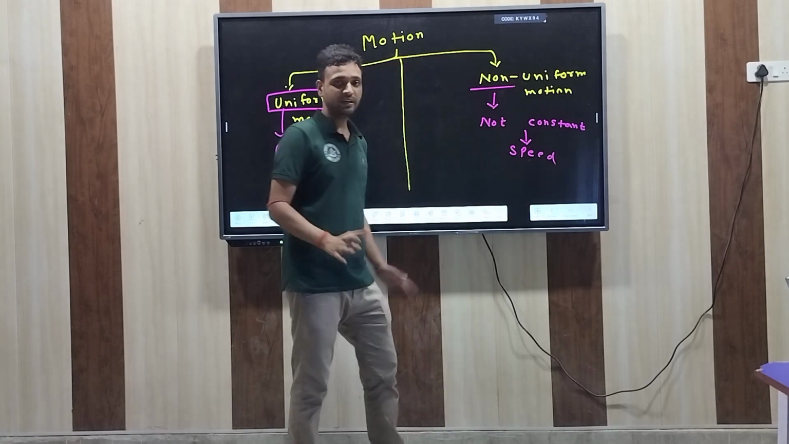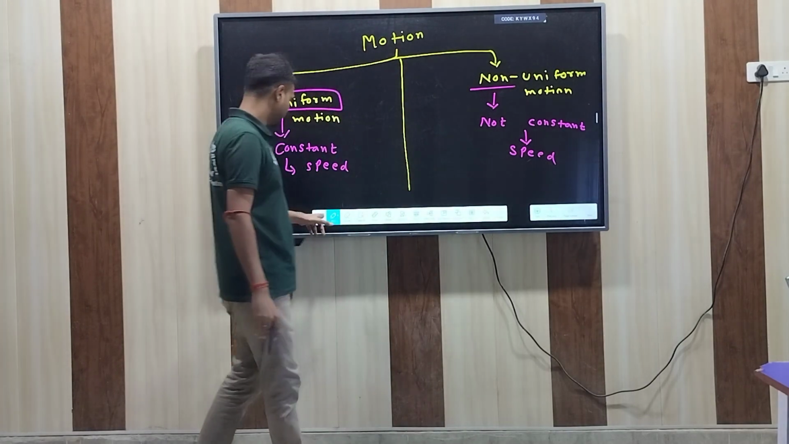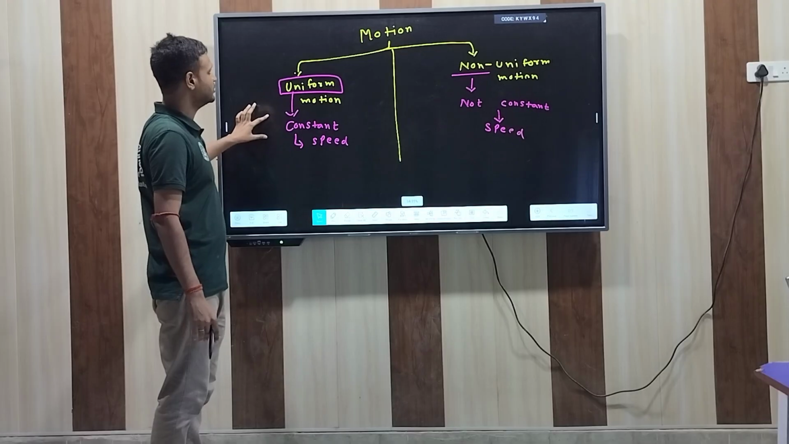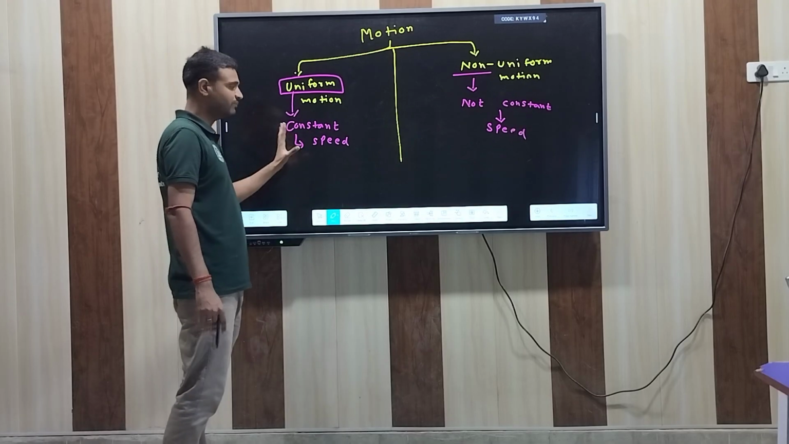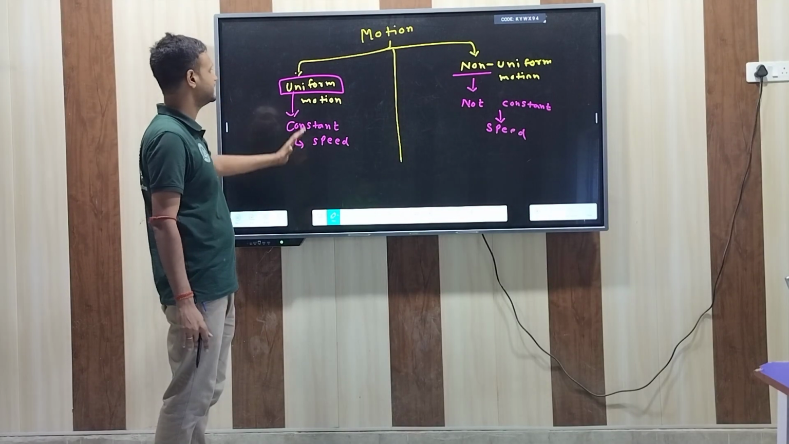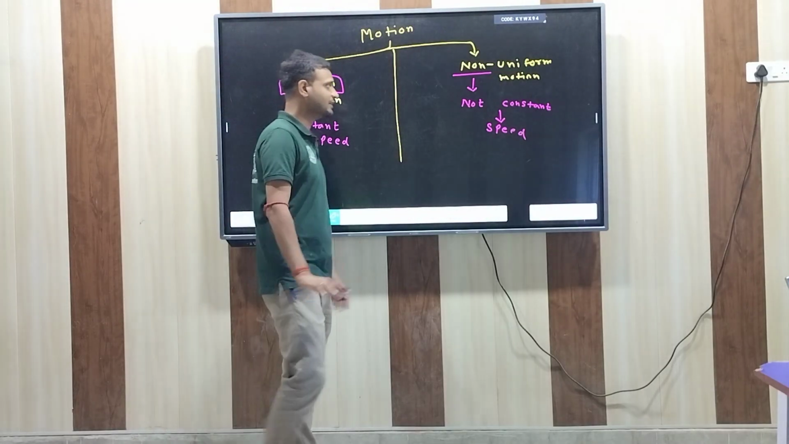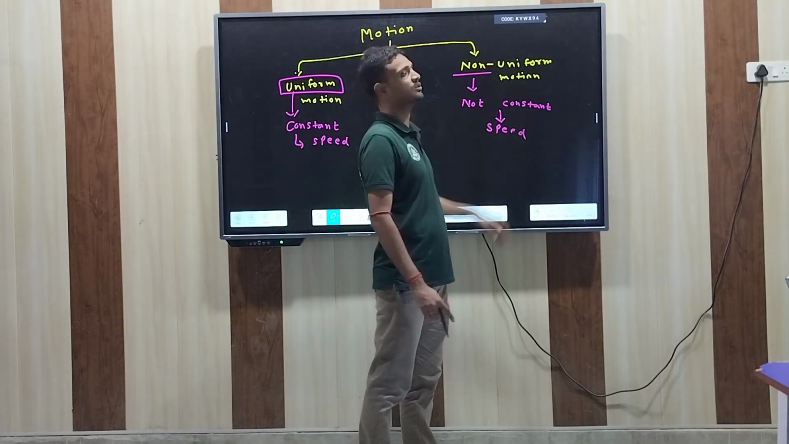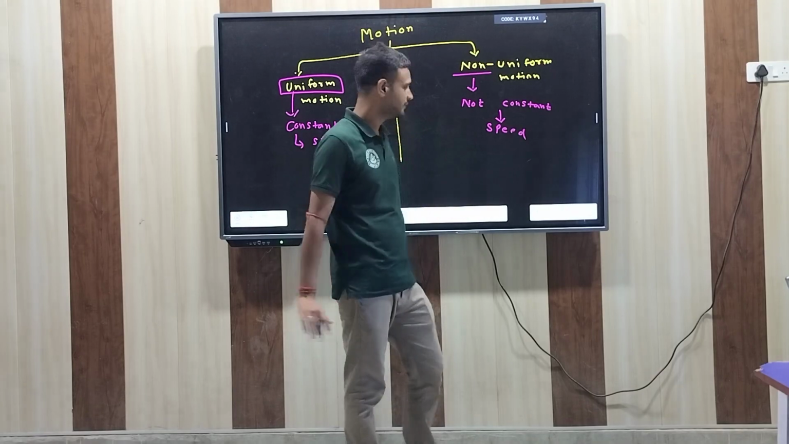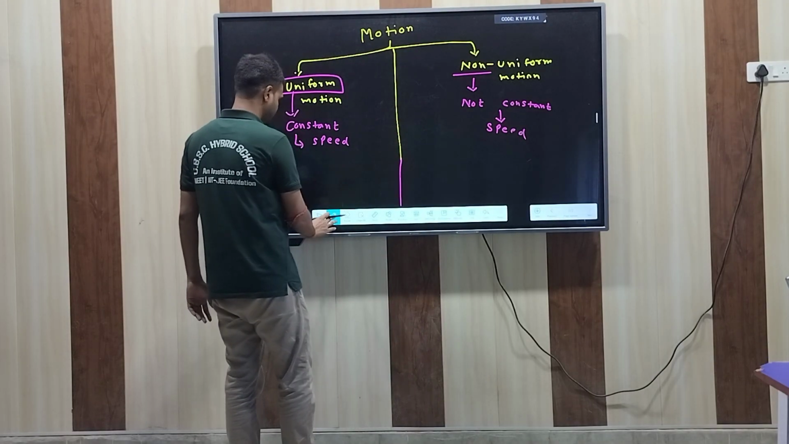So you can generate a definition from here: if a particle is moving with constant speed, it is in uniform motion. And if a particle is not moving with constant speed, it is in non-uniform motion. So basically, this is the simple definition that you can make from here.